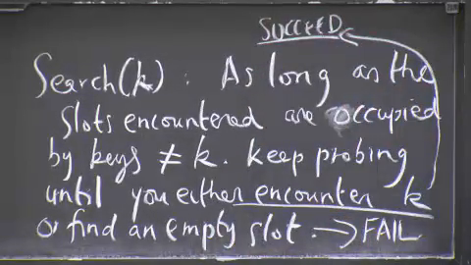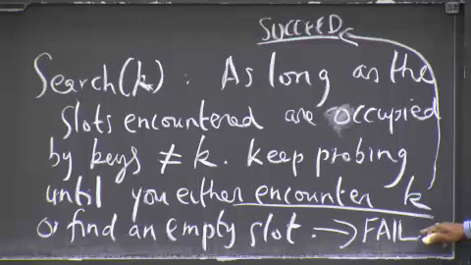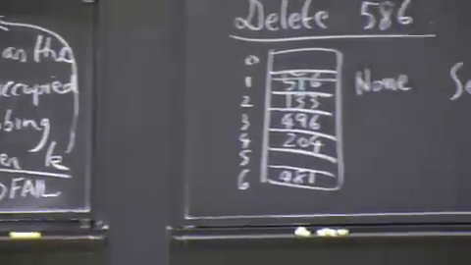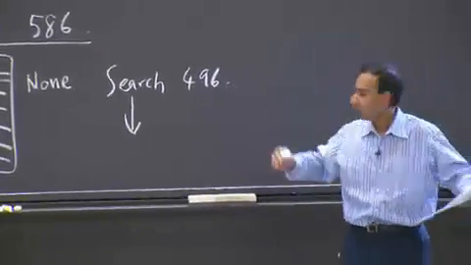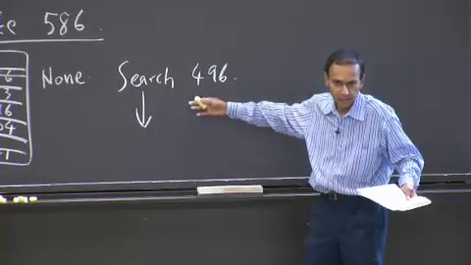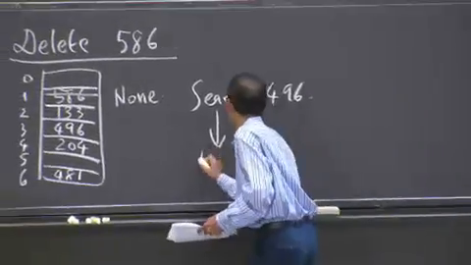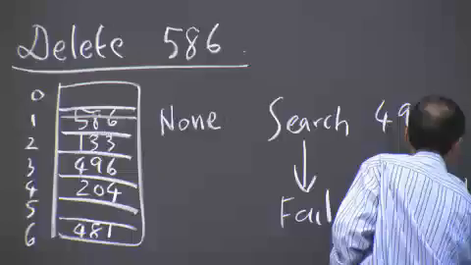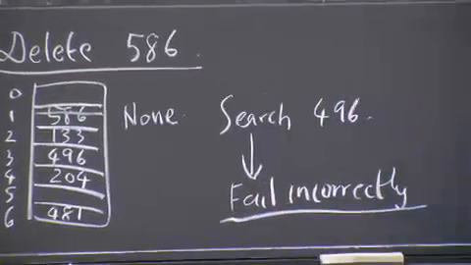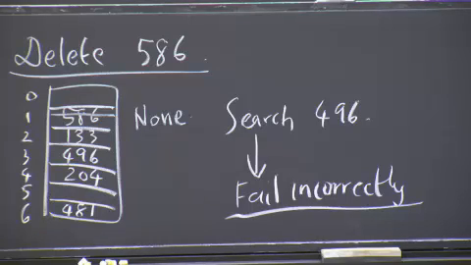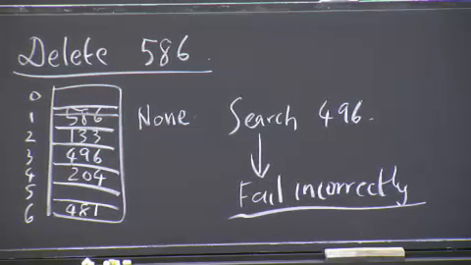Success means you return the value. And if you encounter an empty slot, it means that you've decided that this key is not in the table, and you say couldn't find it. That makes sense? So this is obviously wrong, because I just inserted 496 into the table. So this would fail incorrectly. Failure is okay if the key isn't there, but you don't want to fail incorrectly. Everyone buy that?